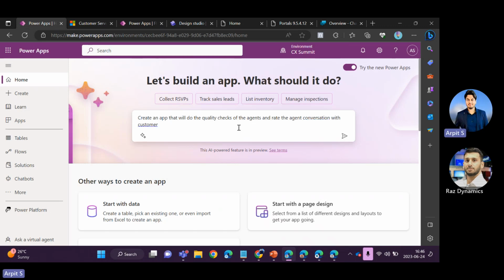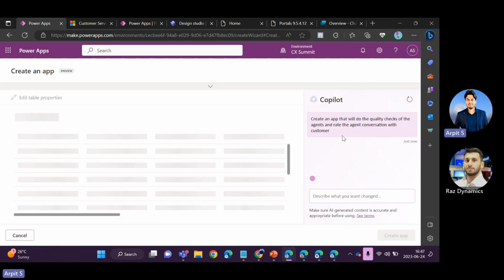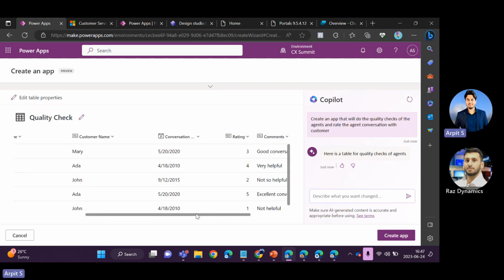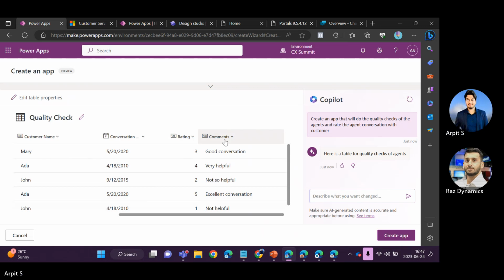All right. So just simply provided the requirement and we'll hit the enter. So you can see in the background, it's actually making all this communication that I've shown you in the architecture. You can see it automatically created a table in the Dataverse. The name of the table is quality check, and it has created an ID, agent name, customer name, conversation, rating, comments as well.